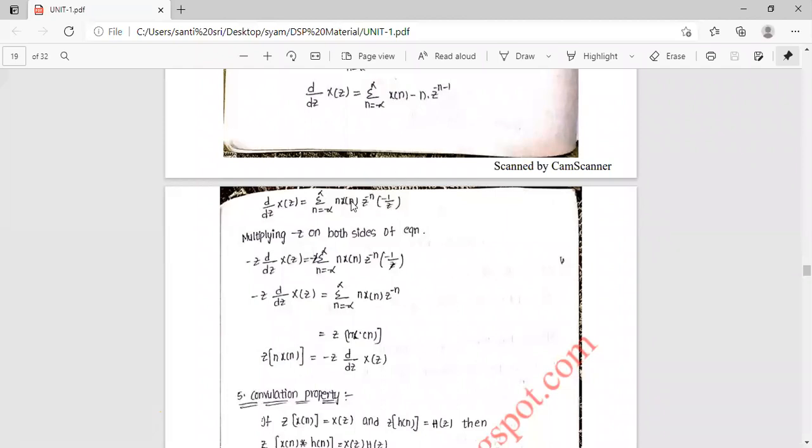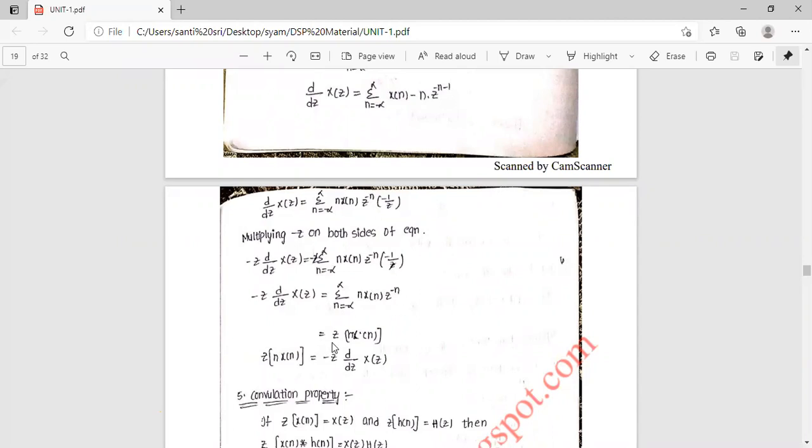Now multiplying both sides of the equation by z, we get minus z into d by dz of X of z is equal to minus z into sigma n is minus infinity to infinity n into x of n z power minus n into minus 1 by z. The z and z get cancelled, so minus z into d by dz of X of z is equal to sigma n is minus infinity to infinity n into x of n into z power minus n.